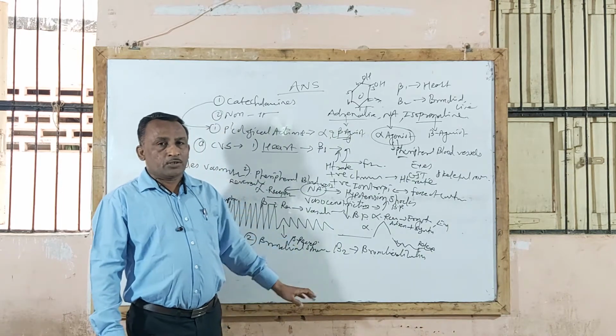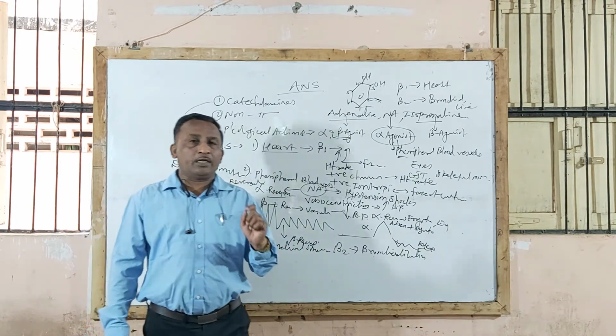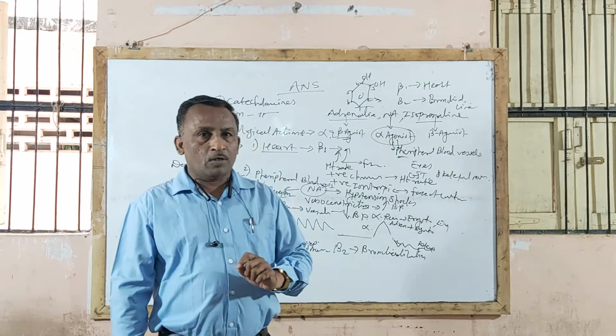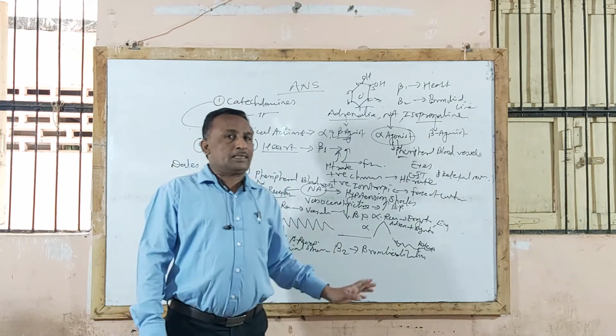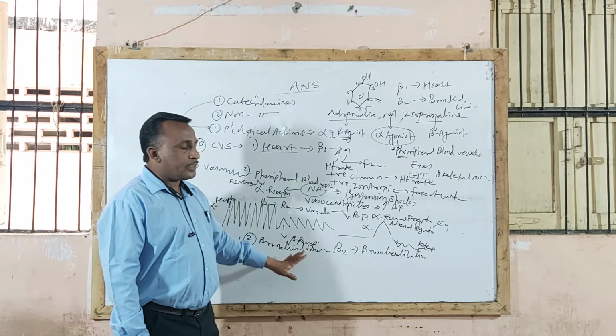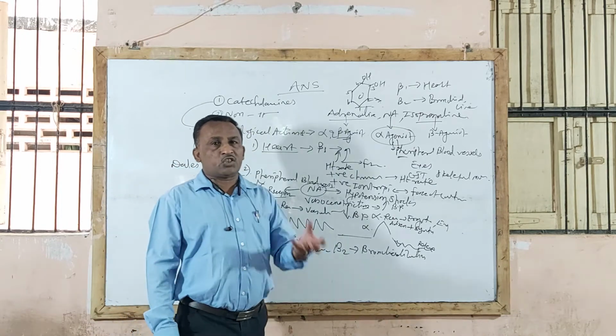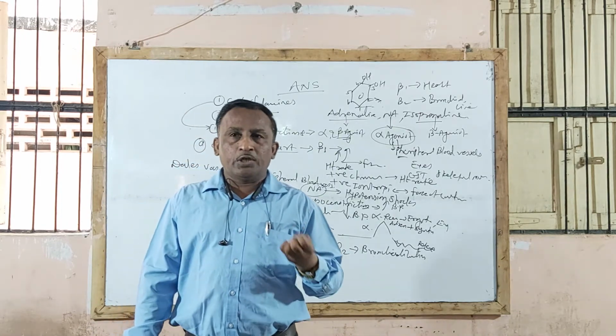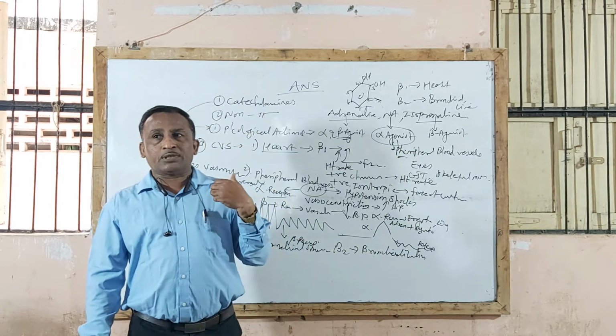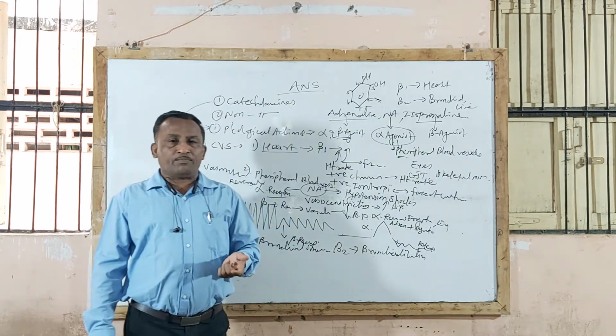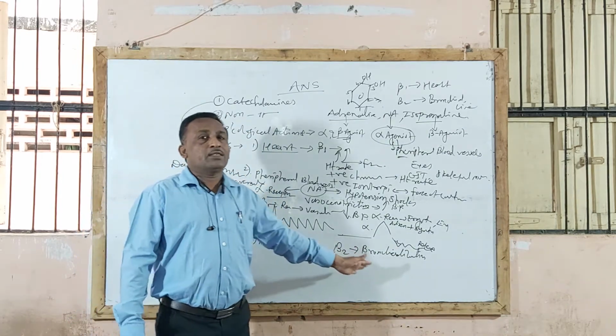Sometimes they will ask, give reason why adrenaline is the drug of choice in bronchial asthma, or what are bronchodilators, give example. Bronchial asthma is nothing but constriction of bronchial smooth muscle. Due to constriction of bronchial smooth muscle, there is difficulty in breathing. The patient will have trouble breathing.